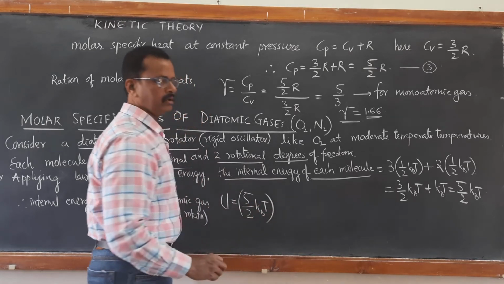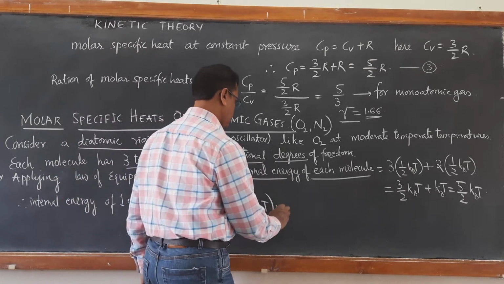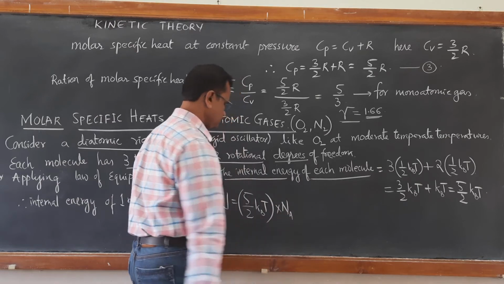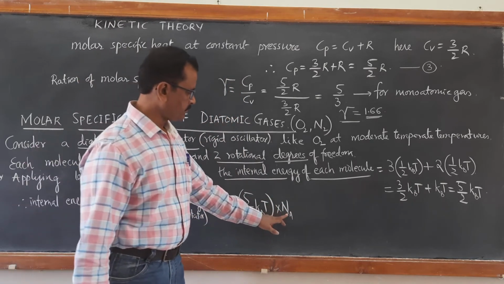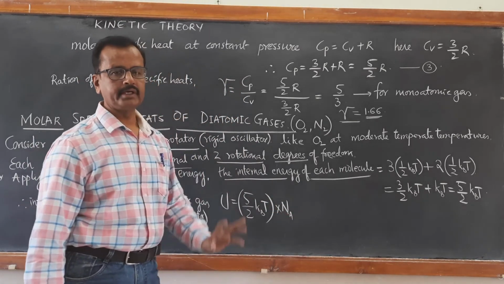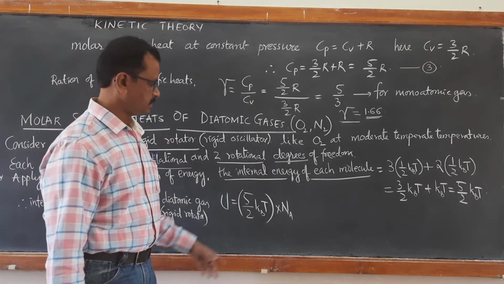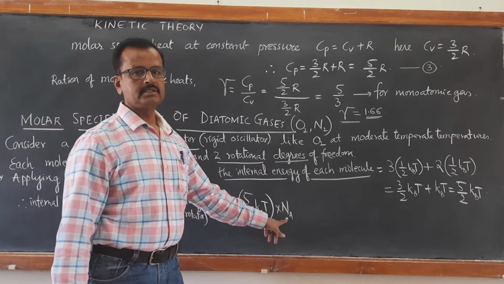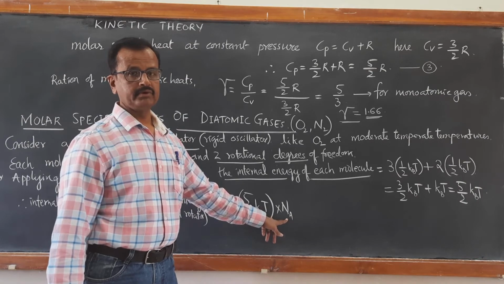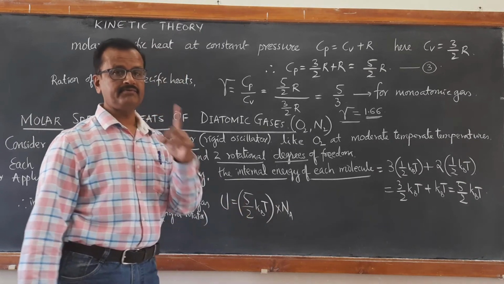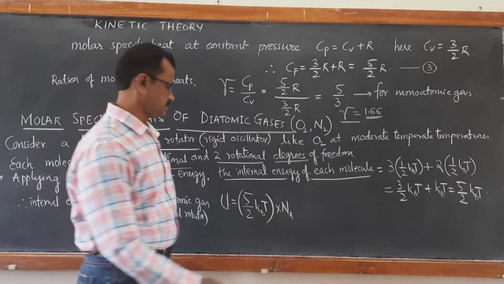Therefore, for 1 mole, it should be multiplied by the Avogadro number, 6.023 into 10 raised to 23 molecules. You will get the total internal energy of 1 mole of diatomic gas.